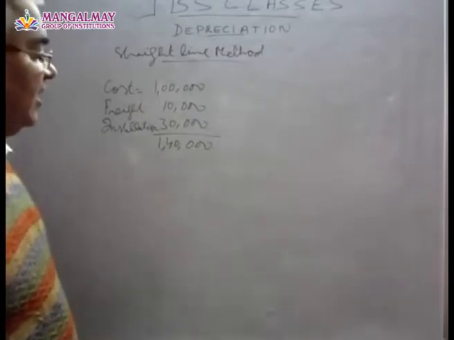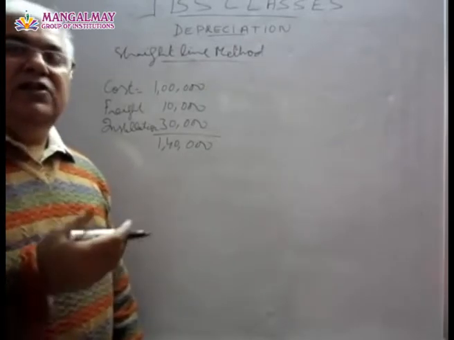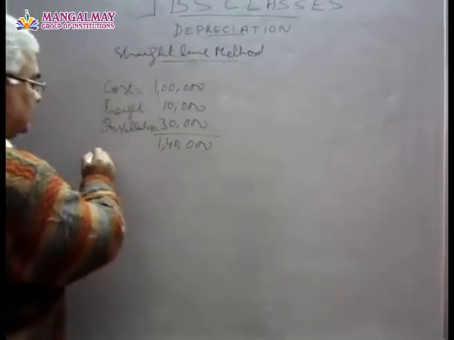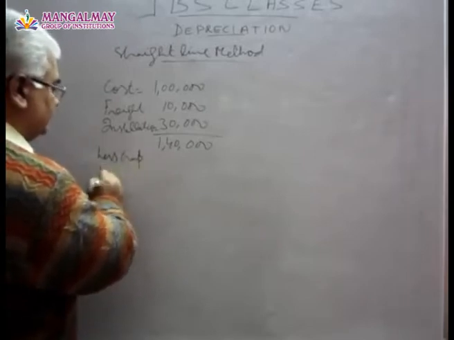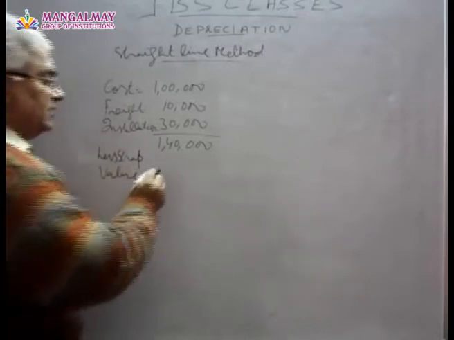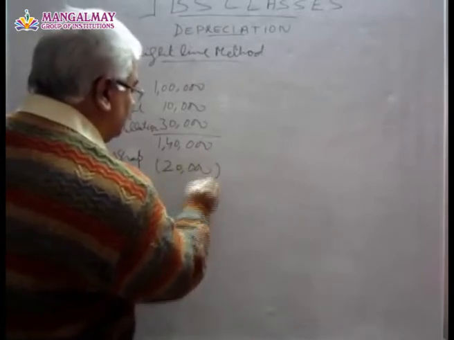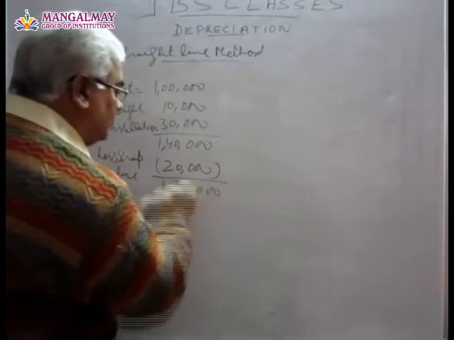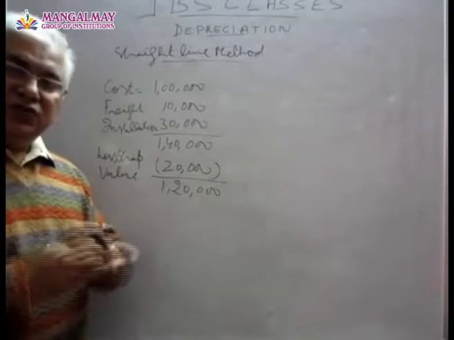And we estimate that at the end of its useful life, it can be easily sold for say 20,000 rupees. So that is to be reduced from this. So less scrap value. This is scrap value, say 20,000. So this means this 1,20,000 rupees we have to spread over its useful life.